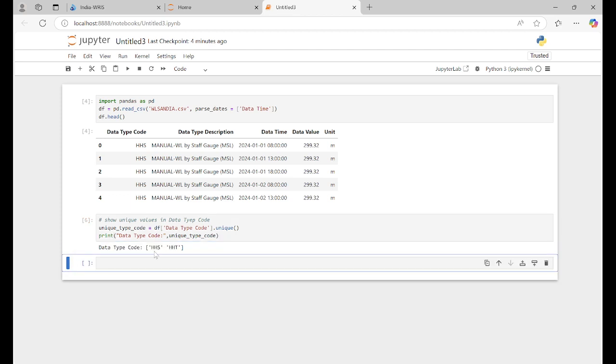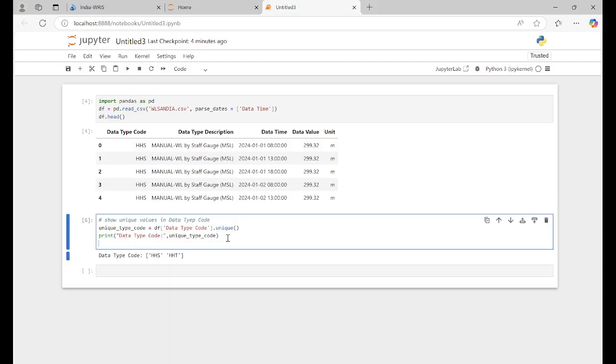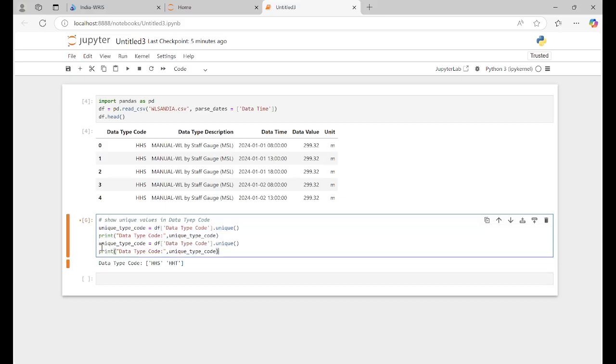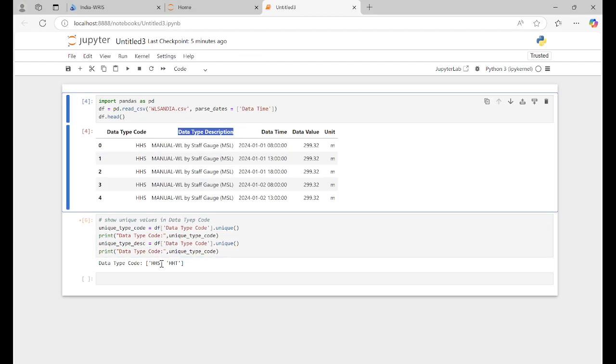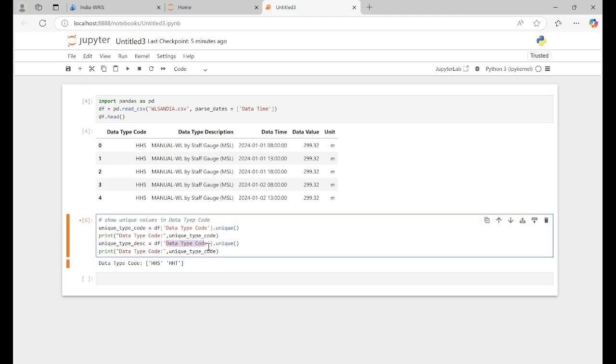So what do we have? We have data type code HSS and HST. Similarly, we will do it for the data type description. I copy this one because we need to type exactly, right.